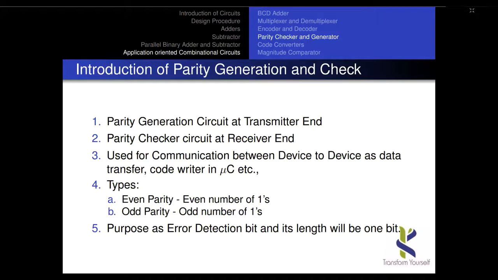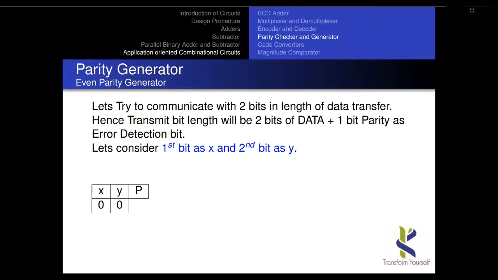I will discuss it with an example. If I am using an even parity generator, then at the receiver side only the even parity checker has to be used. An even parity generator will generate the total number of ones as an even number. Suppose in my example the data transmission length is 2 bits. The parity bit should be appended, so before transmitting, the 2 bit data is made into 3 bit data: 2 bit actual data and 1 bit parity data. Finally we call this 3 bit data.